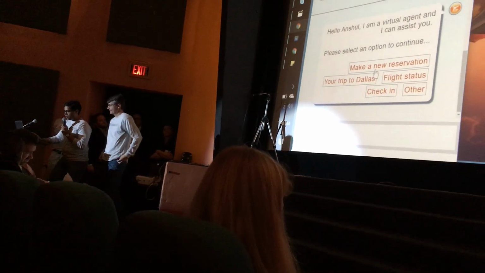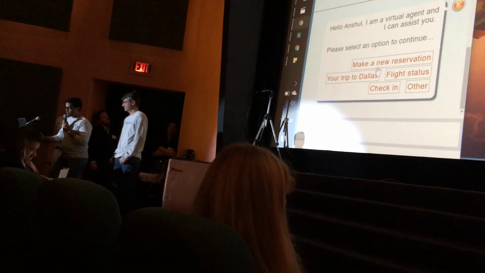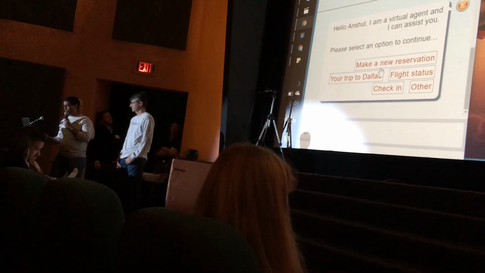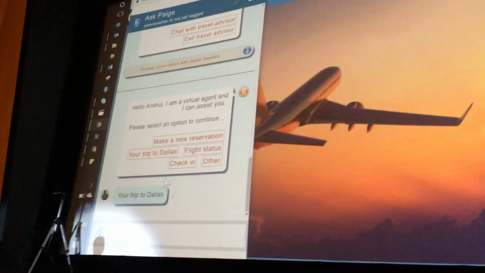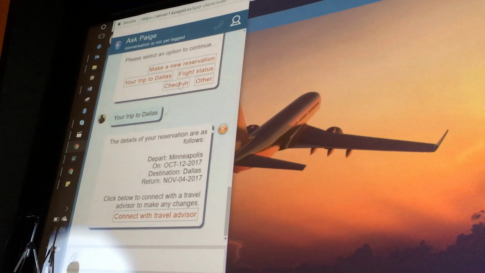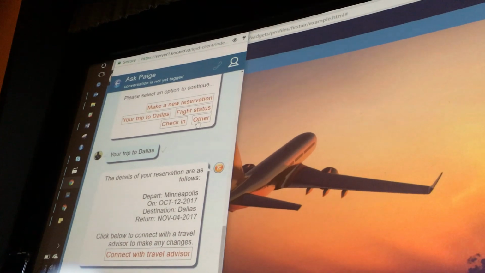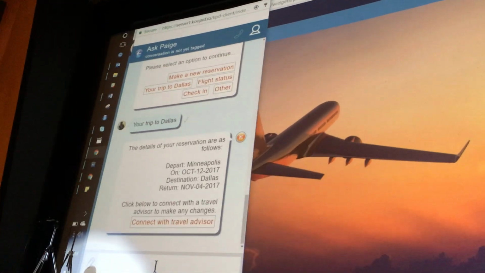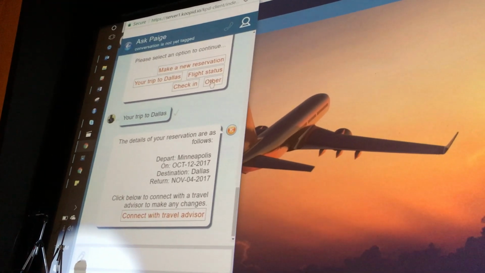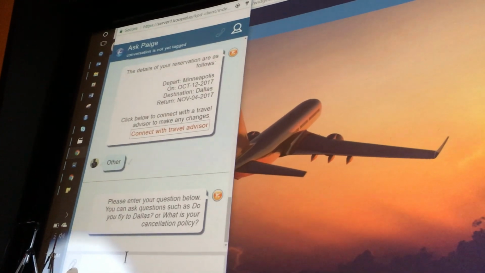A couple of other functionalities: you can look at your trip summary right here, and you can also check in, and again, you'll get all the other options that I just showed. You also have the capability of asking other questions like cancellation of flight, cancellation policy, or baggage policy.